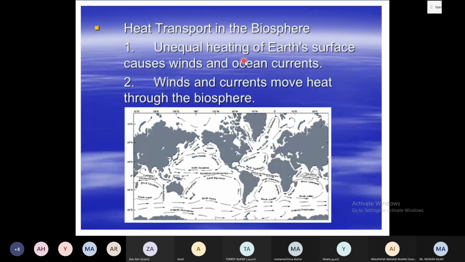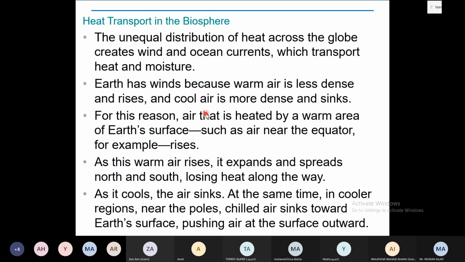Unequal heating of the Earth's surface causes wind and ocean currents. Wind and currents move heat through the biosphere. So with the help of the wind and the ocean currents, heat is taken from one place to another place. The unequal distribution of heat creates wind and ocean currents which transport heat and moisture, the same point which we explained before.